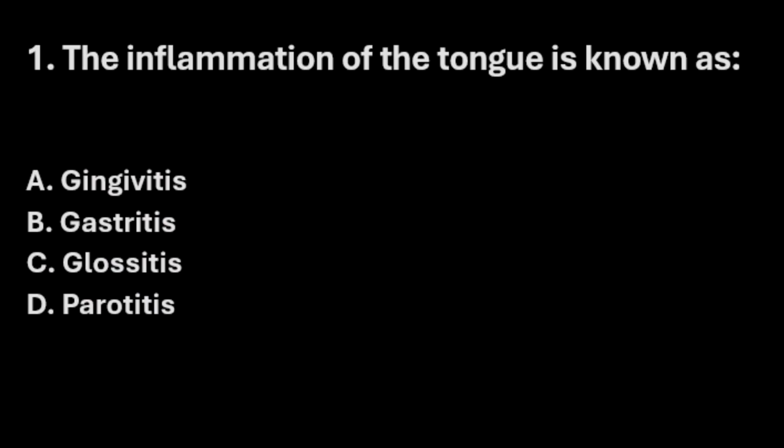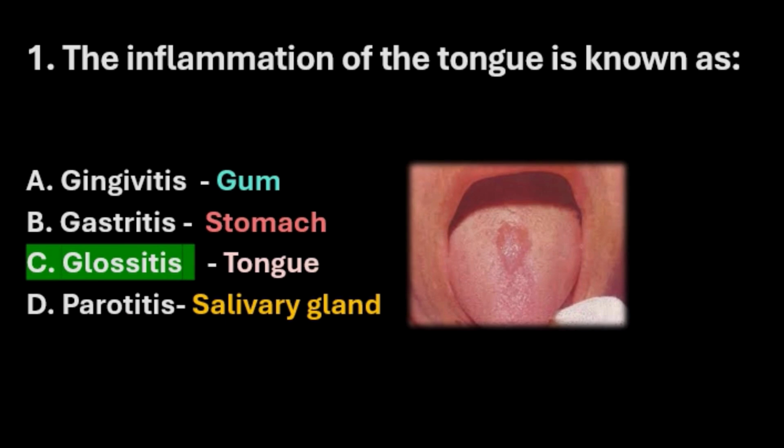First question. The inflammation of the tongue is known as option A gingivitis, option B gastritis, option C glossitis and option D parotitis. Right answer is option C glossitis. Gingivitis is the inflammation of gum. Gingivitis, gum. G and G you can connect. Gastritis is for stomach. You know gastric is related to stomach. Glossitis is the inflammation of tongue and parotitis is inflammation of parotid gland, which is a salivary gland.